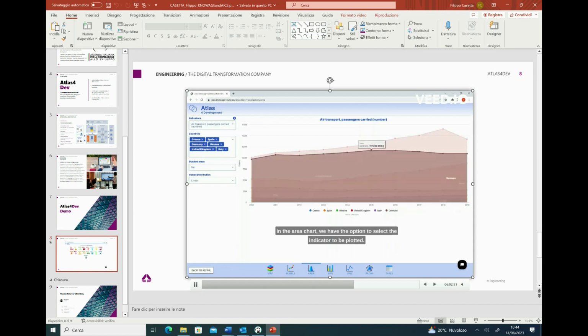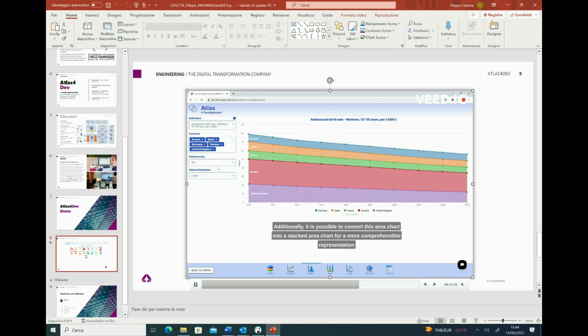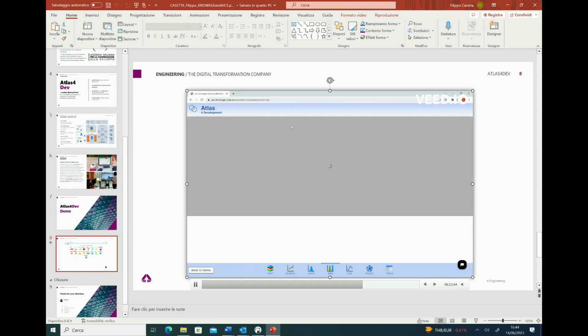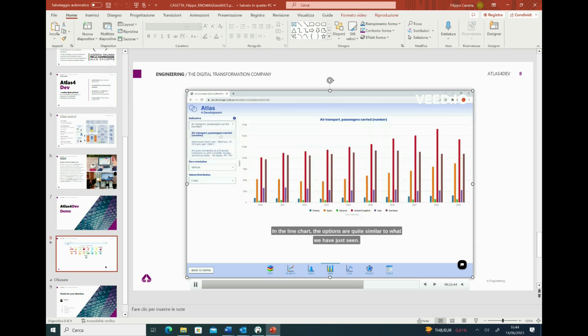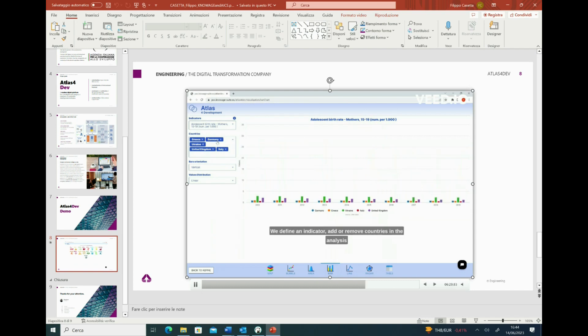After that, we have a list of charts that describe the evolution of one indicator over time. In this case, we have an area one. Always with the interaction with the menu on the left, we can select the indicator that we want to plot. And we can add or remove countries. And to have a more comprehensive representation, we can transform this area chart into a stacked one.